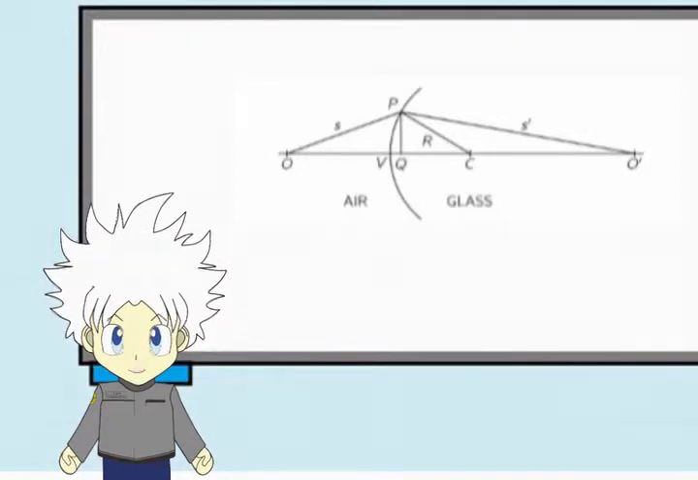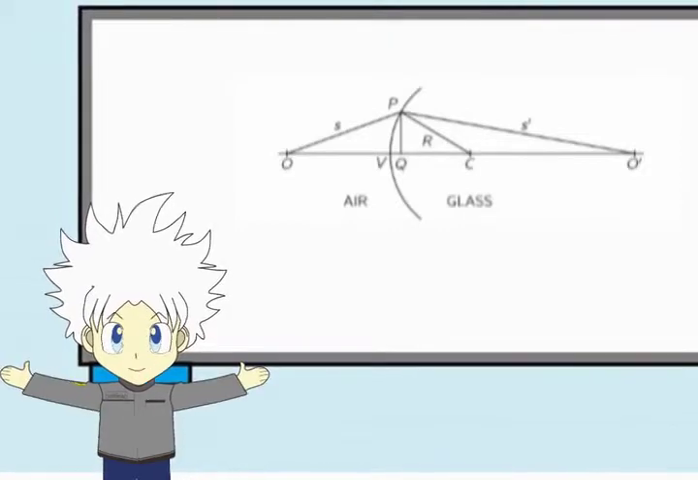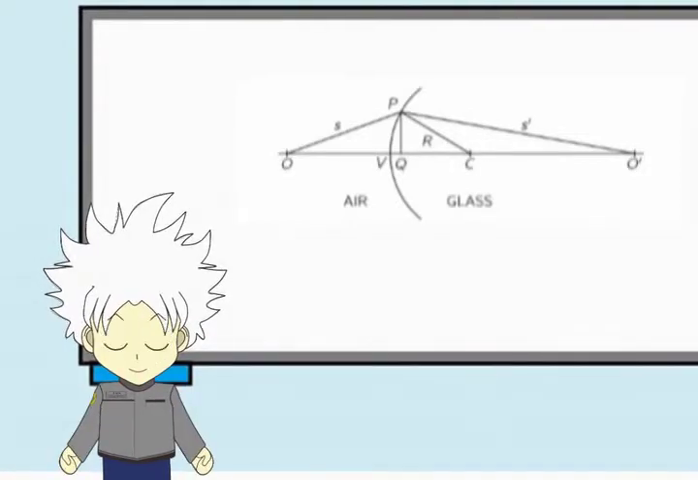Solving the equation, we can use that equation for a mirror as well. Note for a mirror that n1 equals 1 and n2 equals minus 1. Because the speed of the reflected light is the same, but with a different direction, we get n2 negative.